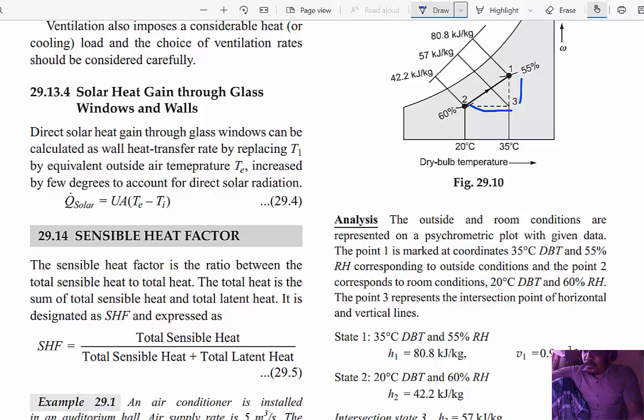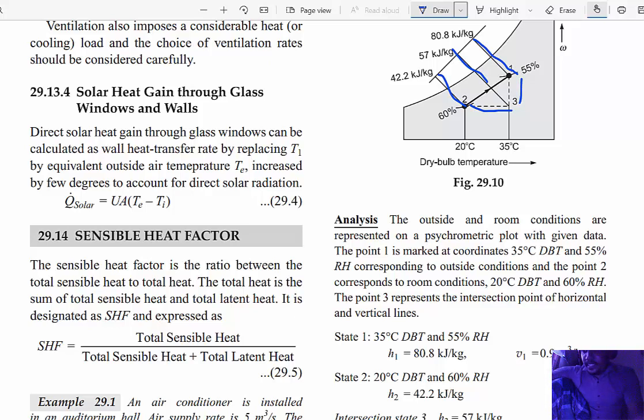Then 2 to 3 is sensible heating and 3 to 1 is latent heating, with the three enthalpy values. How to use the psychrometric chart is already discussed in the thermodynamics subject, so here I don't concentrate much on explaining the psychrometric chart. Here, sensible heat factor equals total sensible heat divided by total sensible heat plus total latent heat.